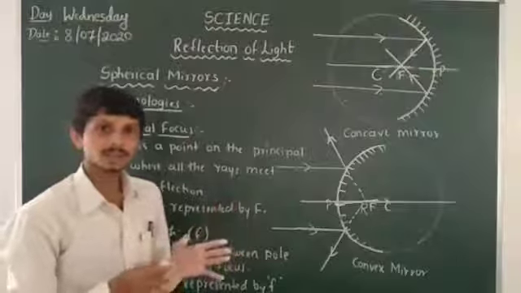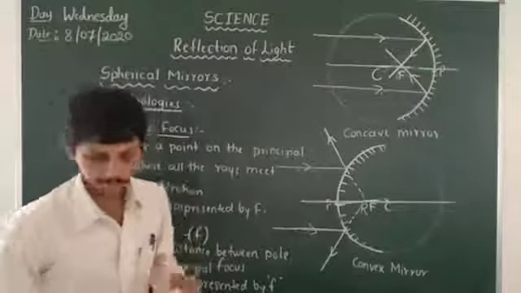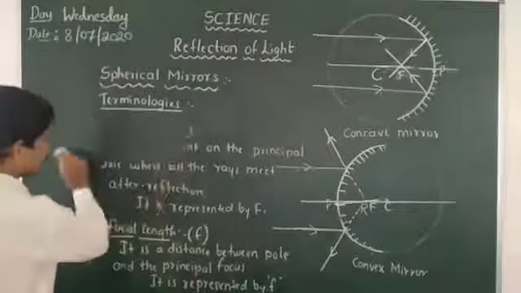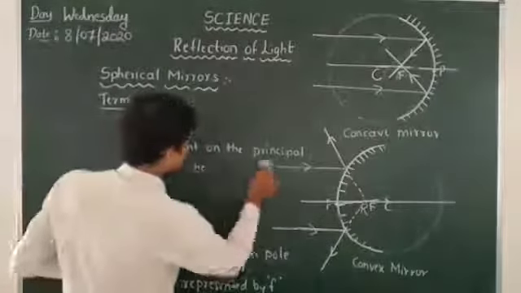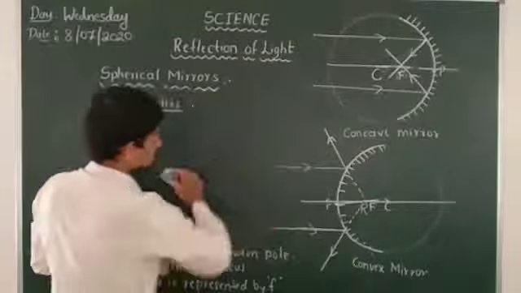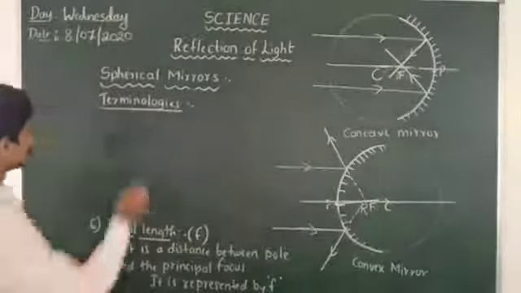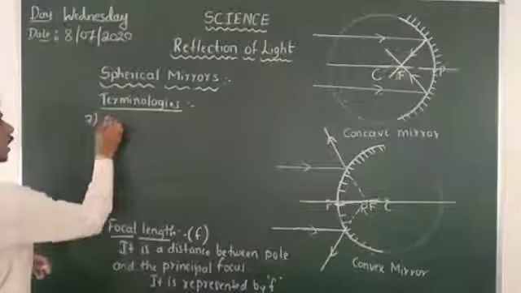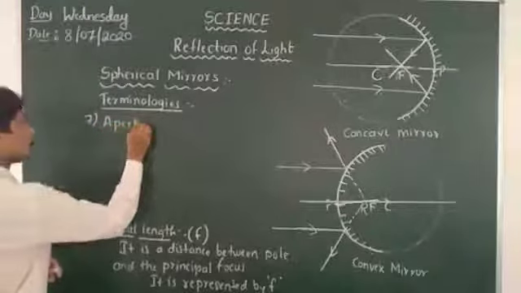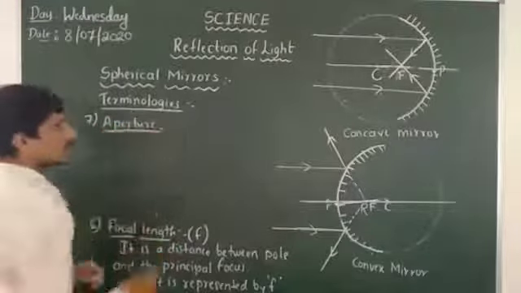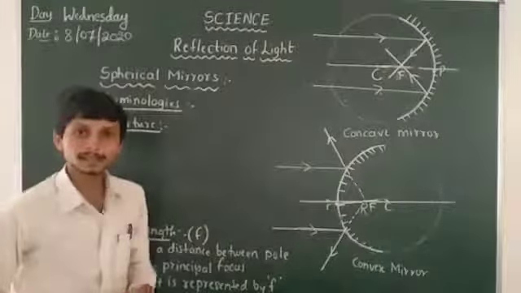Another terminology is there, that is aperture, the seventh one. It's the diameter of the spherical reflecting part.